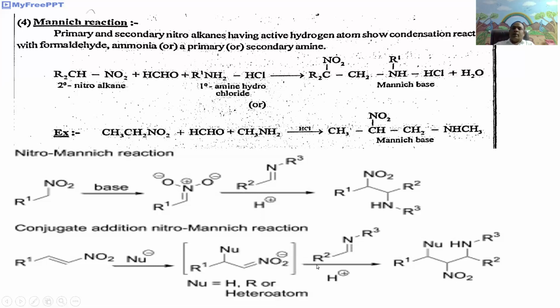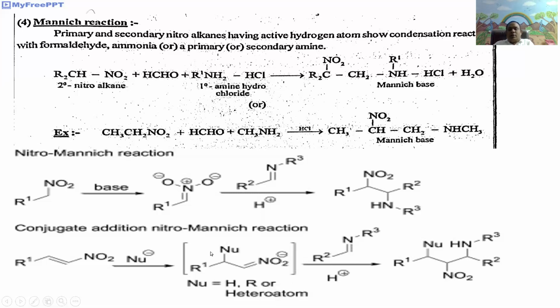Then it condenses with the addition product R2CH=NR3 in the presence of acid media to give the Mannich base R-CH(Nu)-CH(NO2)-CHR2-NHR3.